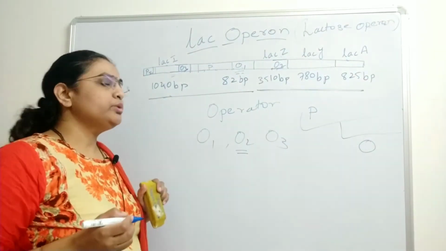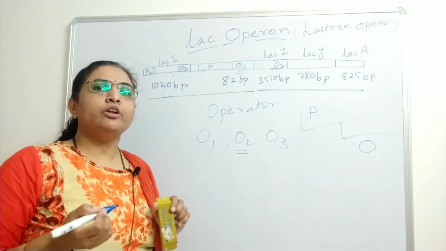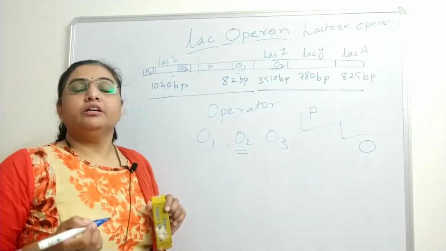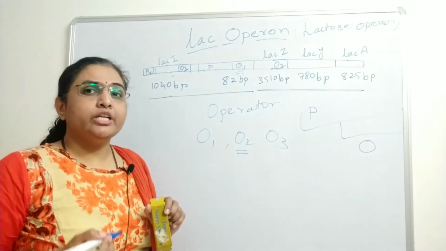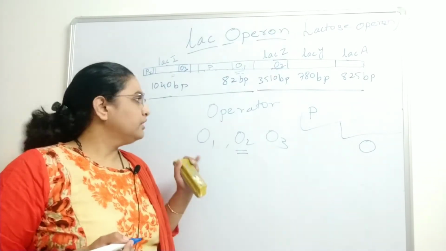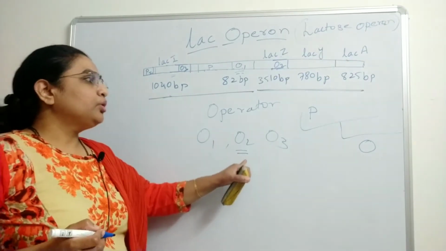Now here, when you say it is a principal operator, what does that mean? When there is a deletion of that operator, a deletion of the operator sequence, the efficiency of the repression is also found to be decreased very much. So O1 is called the principal operator, and O2 and O3 are the secondary ones.